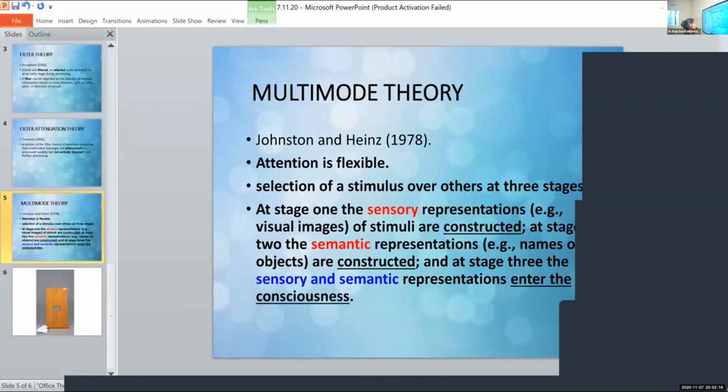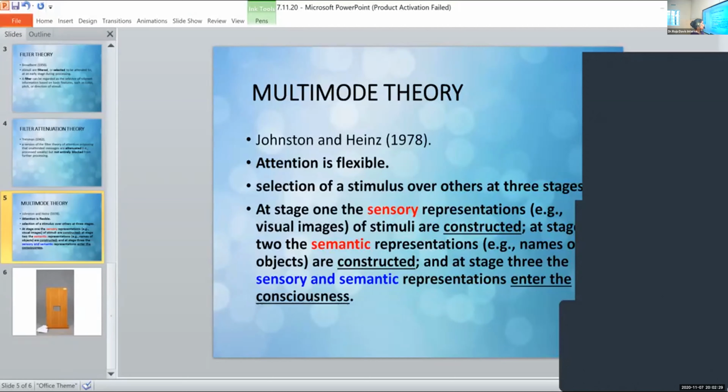It was proposed by Johnston and Heinz, H-E-I-N-Z, 1978. According to this theory, that is multimode theory of selective attention, attention is flexible in nature. Attention is flexible in nature.